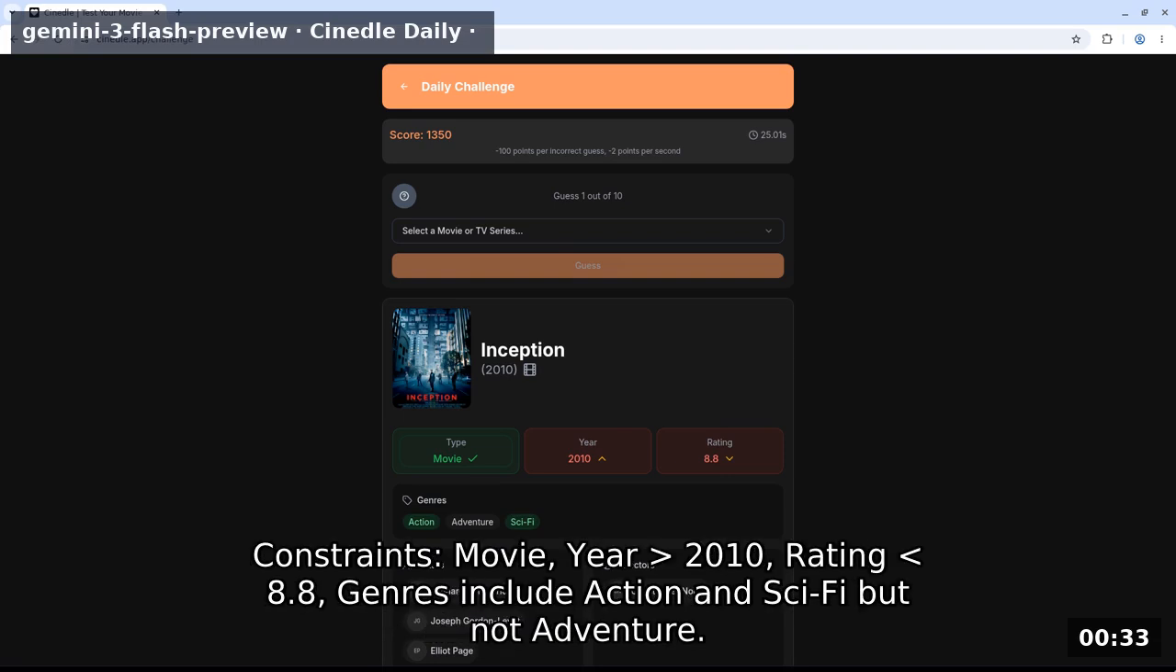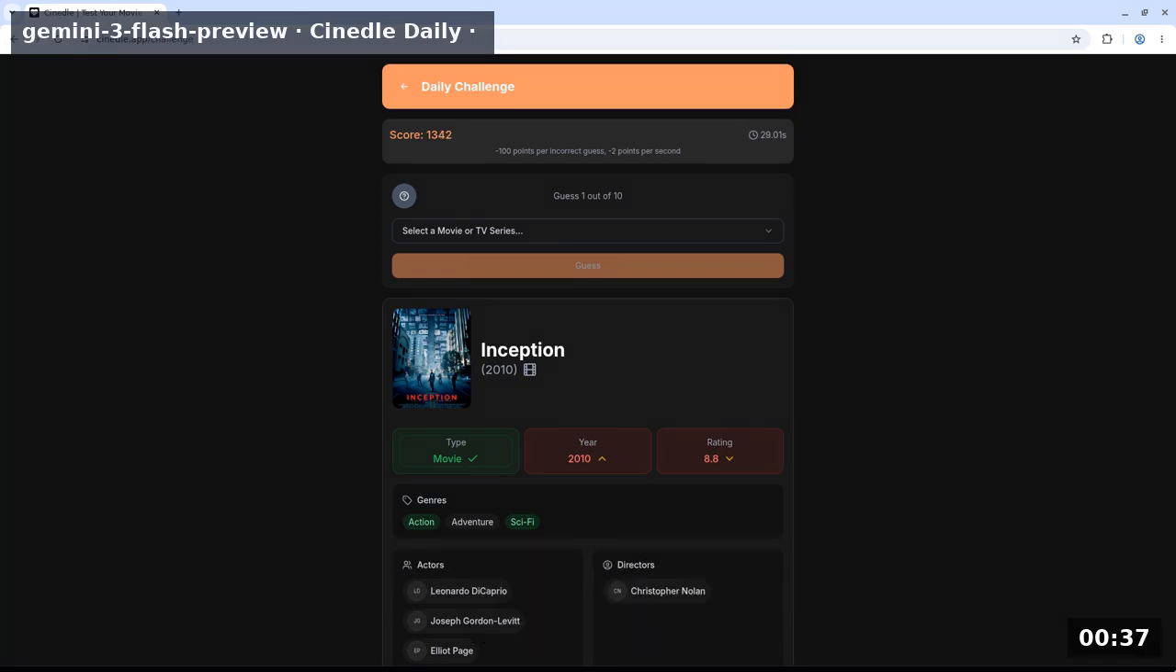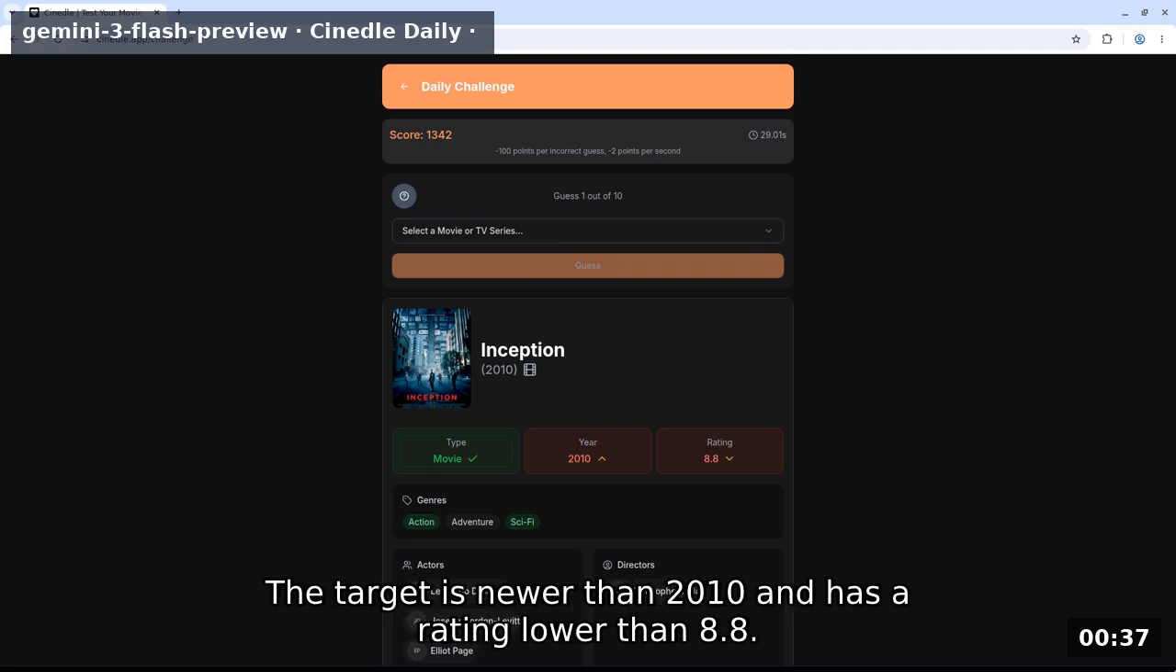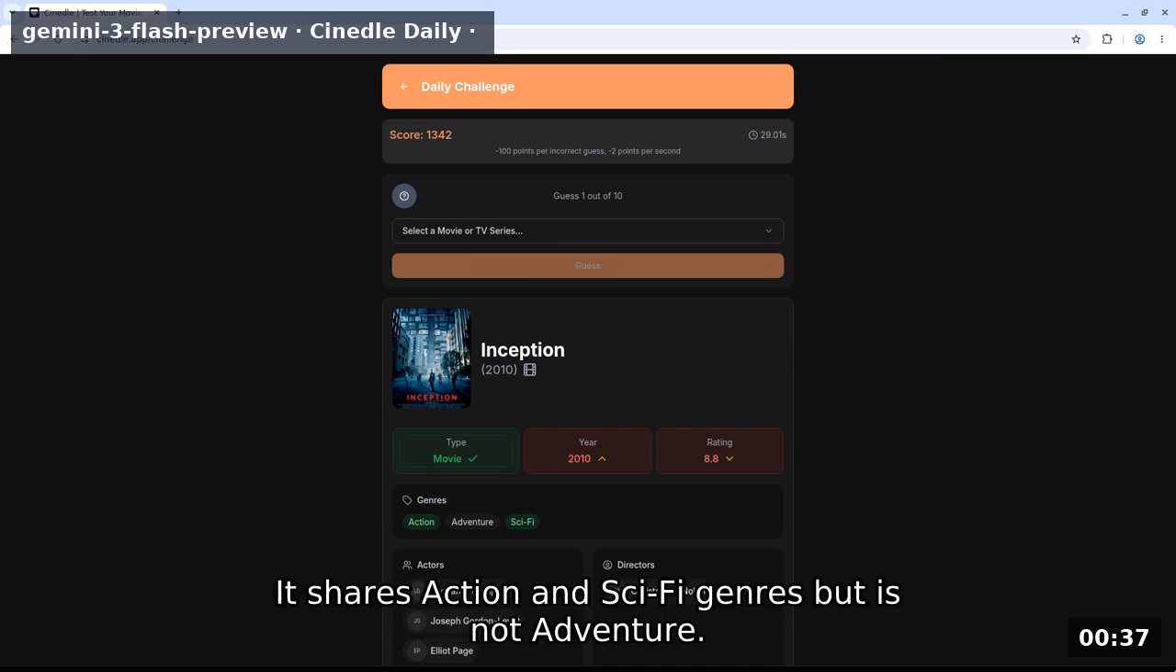Constraints: movie, year 2010, rating 8.8. Genres include action and sci-fi but not adventure. Type card is green for Inception movie, so target medium equals movie. The target is newer than 2010 and has a rating lower than 8.8. It shares action and sci-fi genres but is not adventure.